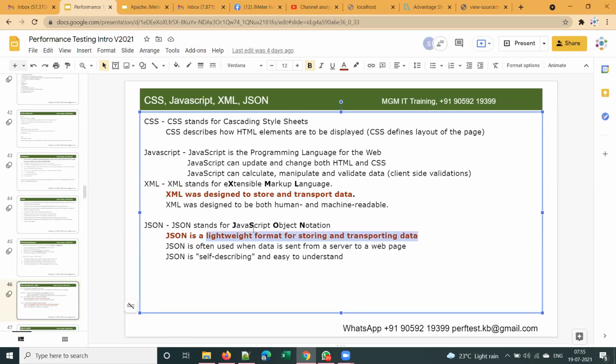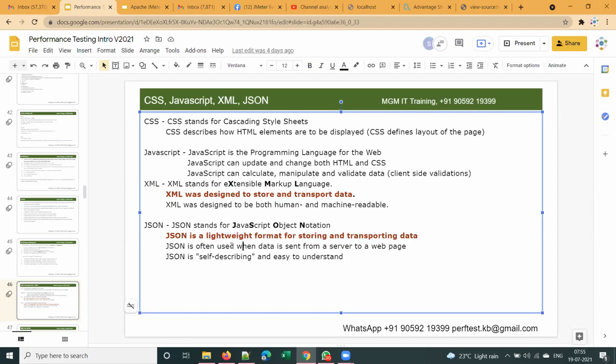First of all, JSON stands for JavaScript Object Notation. I hope everyone knows XML, most of you. XML full form is Extensible Markup Language. I have highlighted the letters in each word, and JSON stands for JavaScript Object Notation. The main difference between XML and JSON is that JSON is a lightweight format. Nowadays, everyone is using JSON.